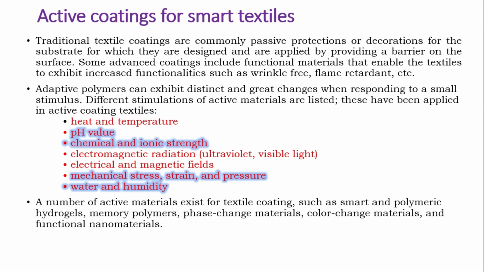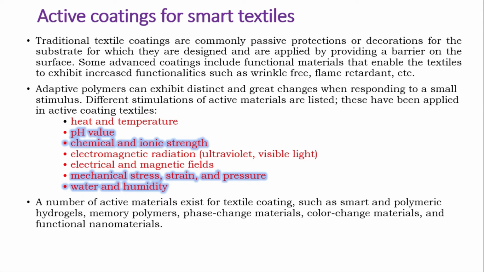Some of the materials are polymeric hydrogels. They give a response to changes in temperature, pH, light, salt, and stress. These things are going to be detected by using polymeric hydrogels. The most commonly used hydrogels in active materials are gels with a monomer structure or copolymerizations; those are the types of actives we are noting.